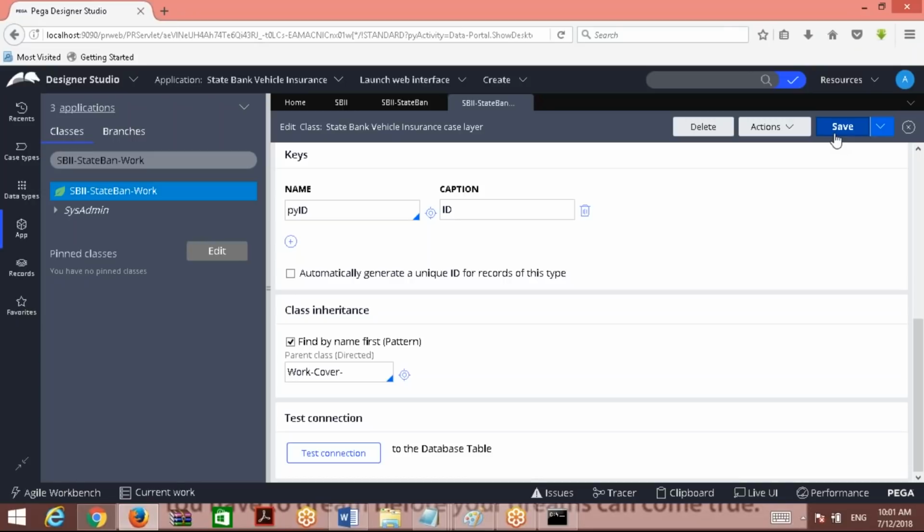What is that? For a class group, the direct parent must be the OOTB class. What is the class name? Work dash or children of work dash. Must be work dash or children of work dash.